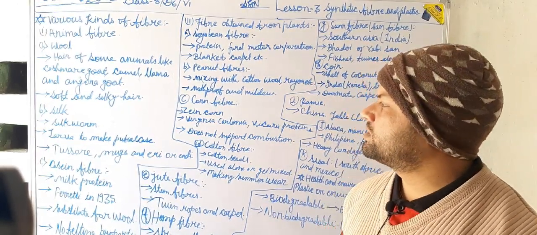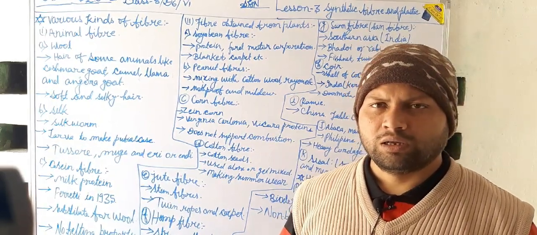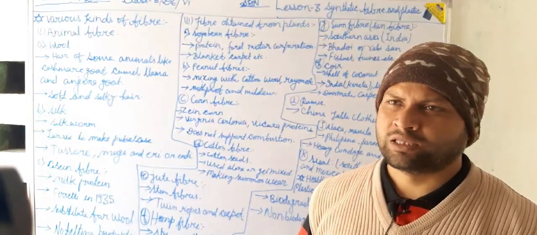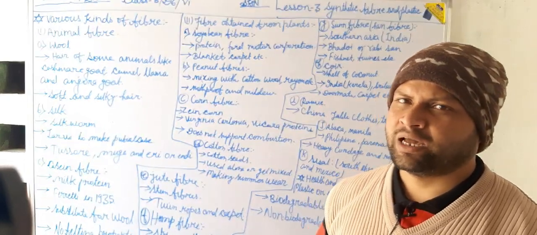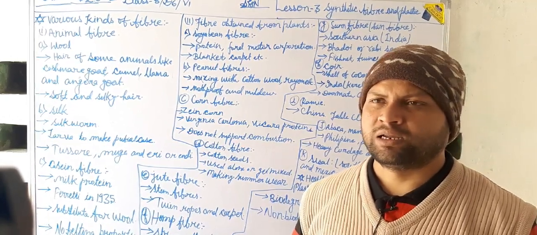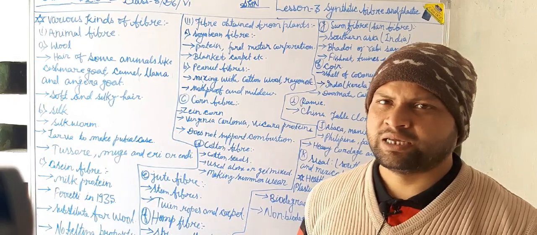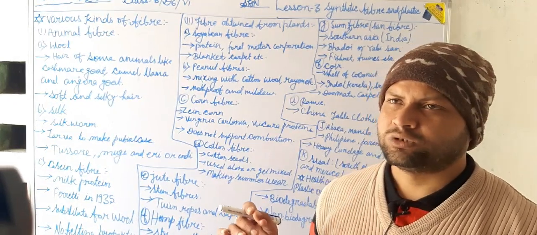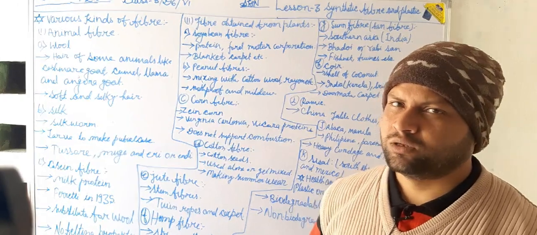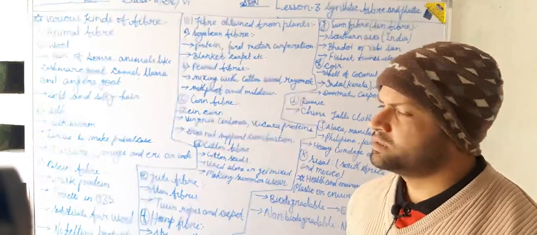Because Pashmina goats or other goats have very silky hair, the wool obtained becomes very silky and soft, and it gives more warmth to us. So these are very useful for us.